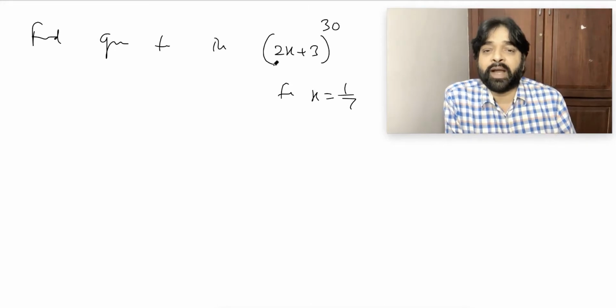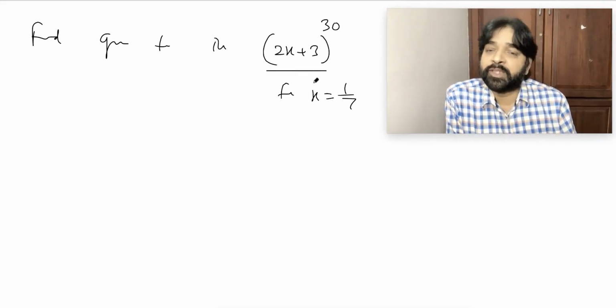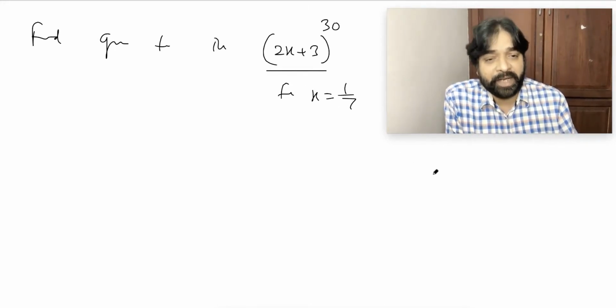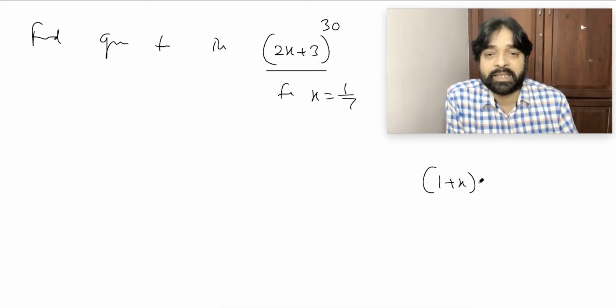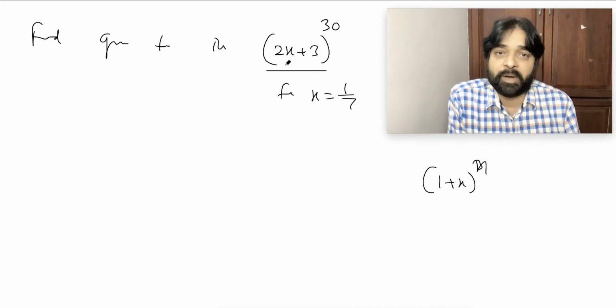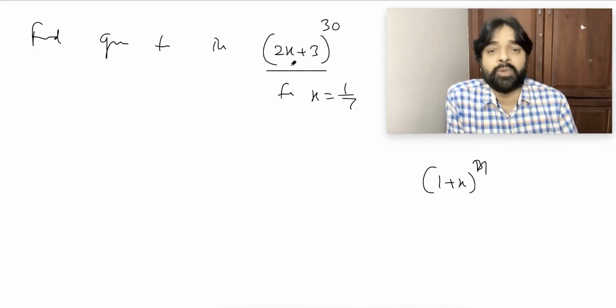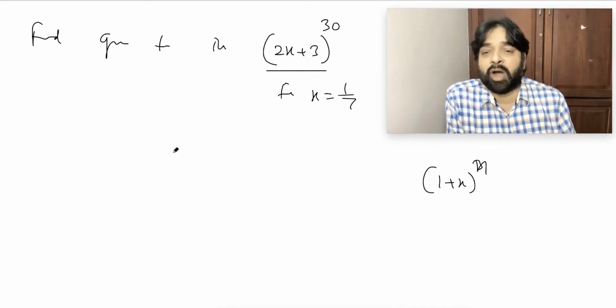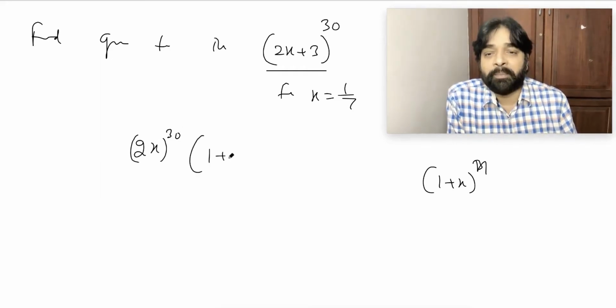We need to find out which one will be the greatest term, but we derived the formula for 1 plus x power n. This is not in the form of 1 plus x power n. What I will do is take 2x common. So this I can write as (2x) power 30 into (1 + 3 by 2x) power 30.